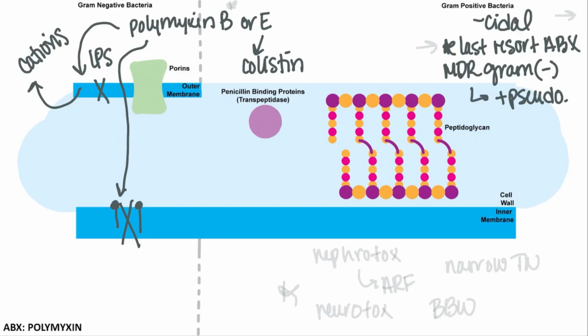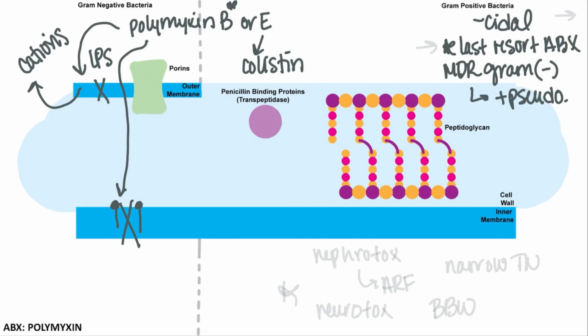And may be the only effective option for some multi-drug resistant pathogens like carbapenem resistant Enterobacter infections, for example. So just so you are aware, these agents can be administered systemically for serious infections, and they're also applied topically to prevent skin infections because polymyxin is actually one of the components found in triple antibiotic ointment, for example. But in this video, we're going to really focus on the IV administration.